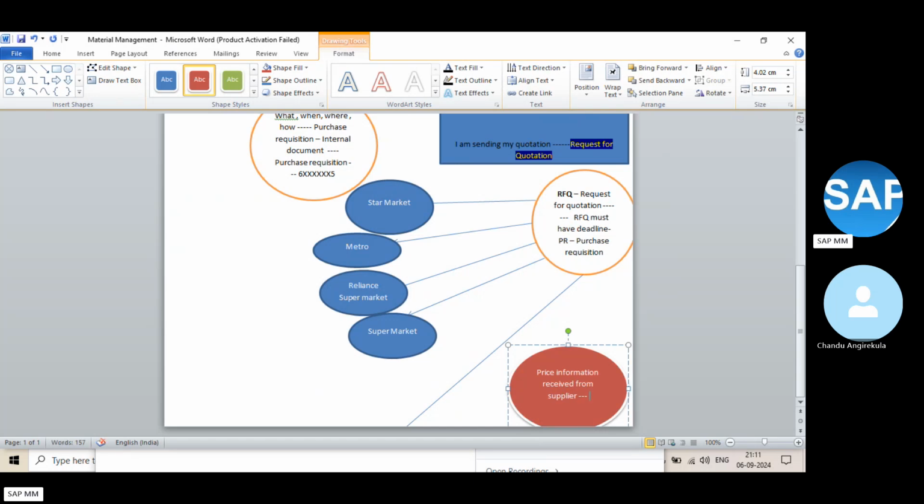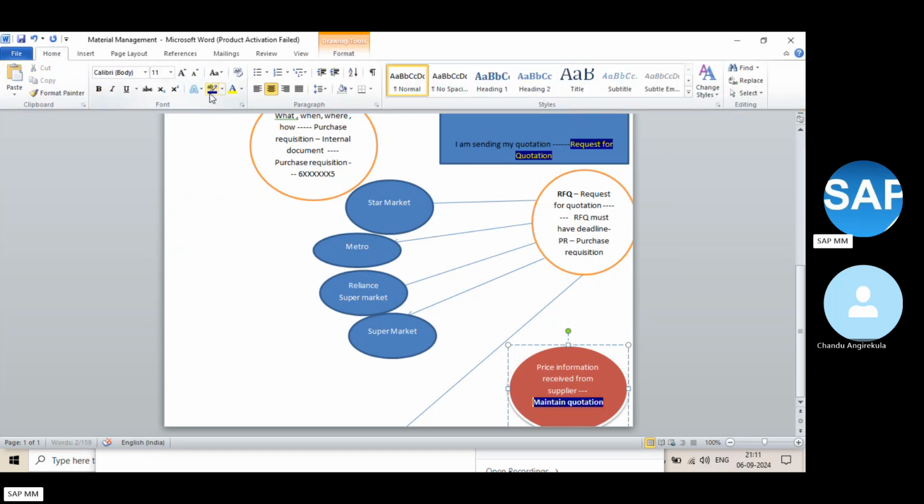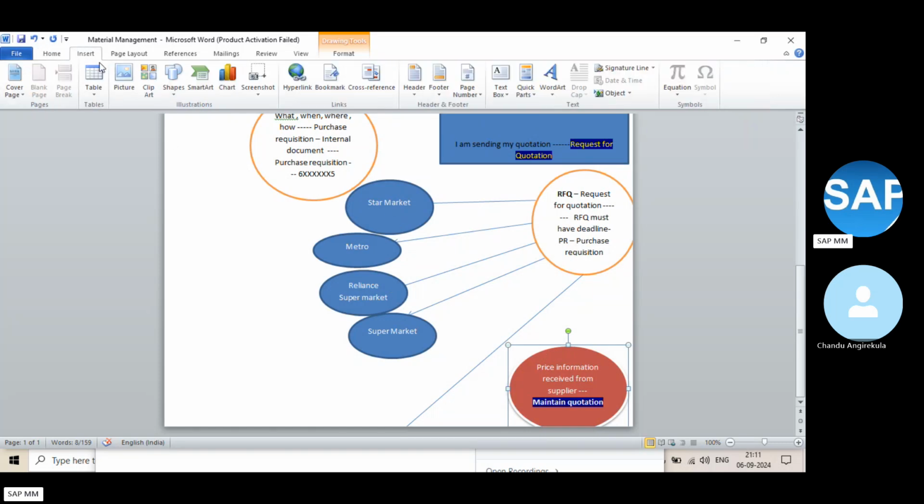Because you already sent the RFQ, right? So the RFQ number was the reference. Okay. So now you are maintaining that price. So that is called maintain quotation. The step is maintain quotation. What is the call here? Maintain quotation. So what will it do? Whatever information they are sending.